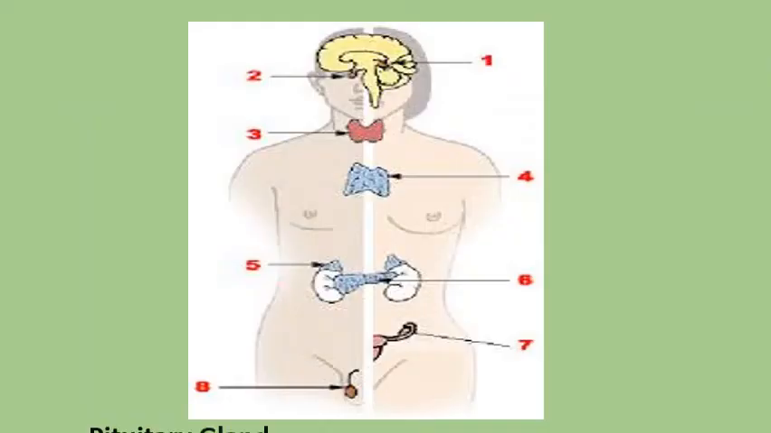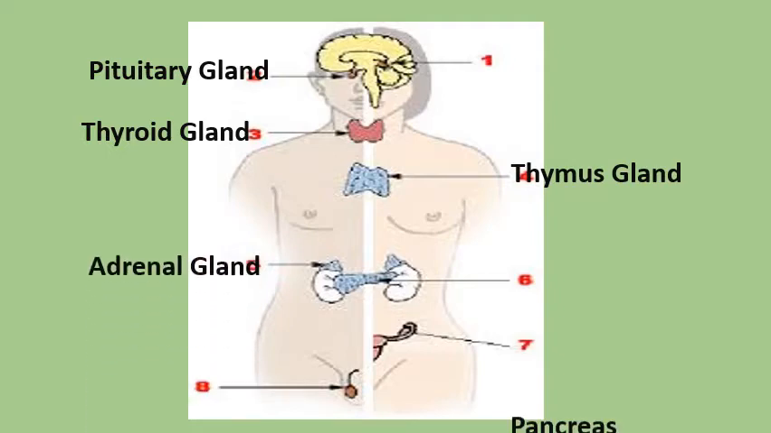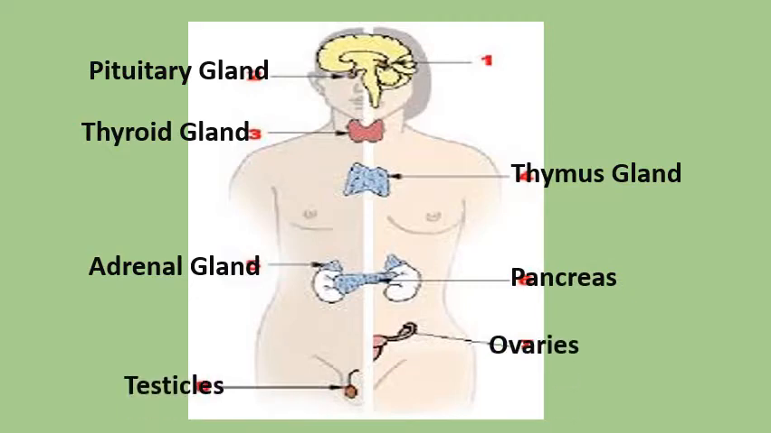Again, this is the pituitary gland. Number 3 is the thyroid gland. Number 4 is the thymus gland. Number 5 is the adrenal gland. Number 6 is the pancreas. Number 7 is the ovaries. And number 8, we have the testicles.